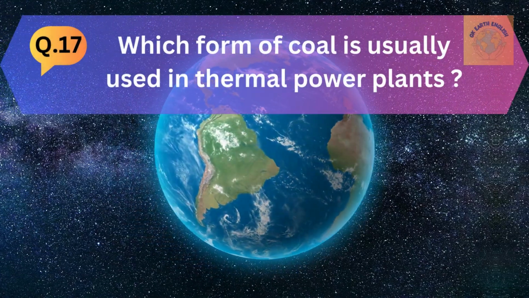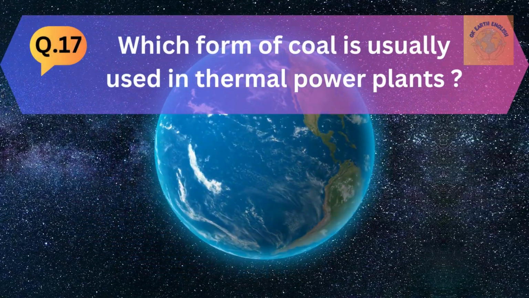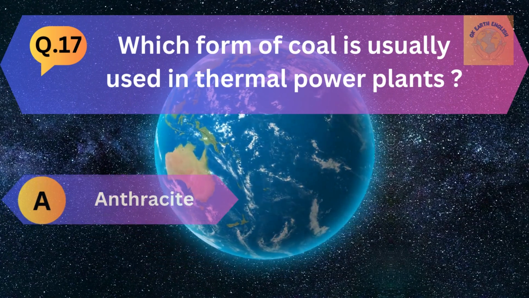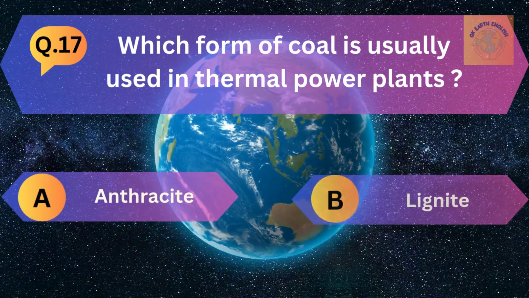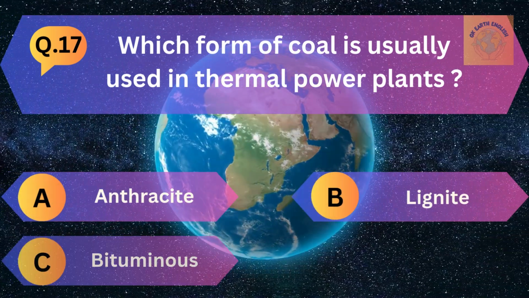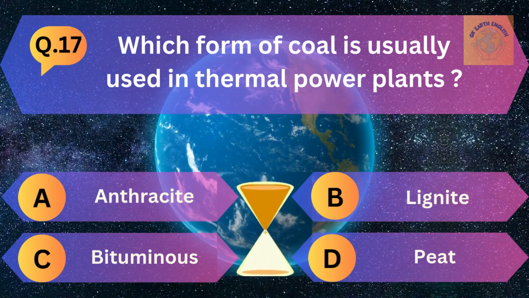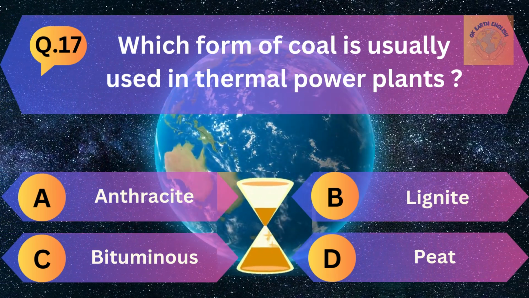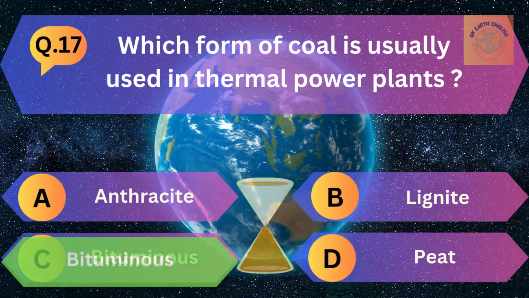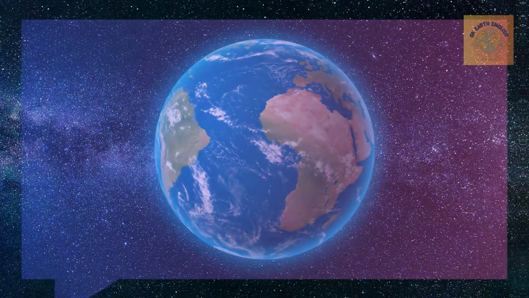Question number 17. Which form of coal is usually used in thermal power plants? A. Anthracite, B. Lignite, C. Bituminous, and D. Peat. The correct answer is bituminous.